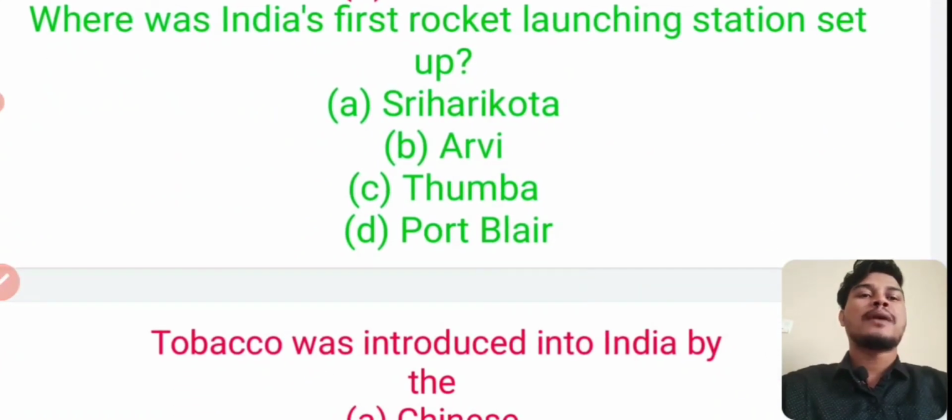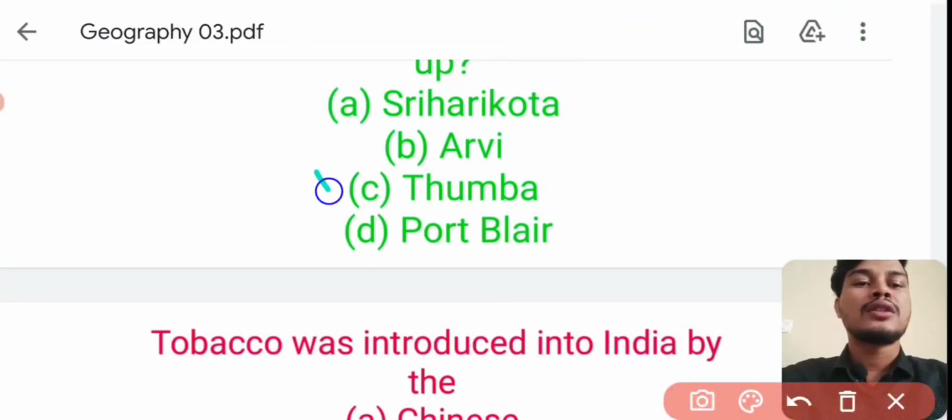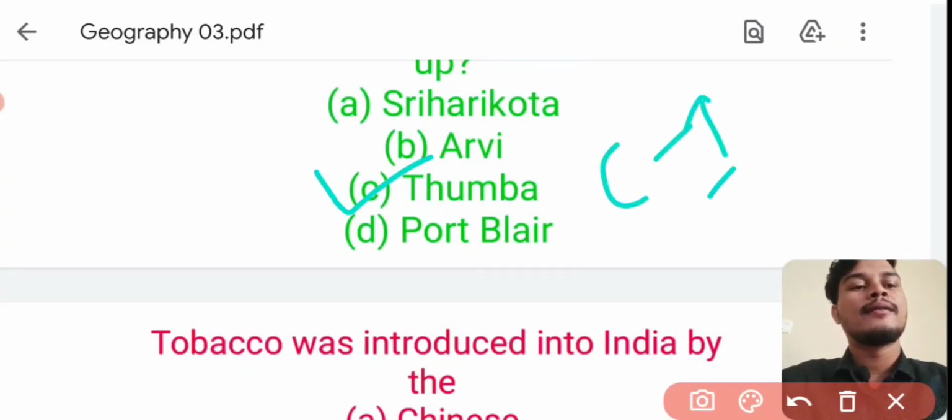Where was India's first rocket launching station set up? Answer is option number C, Thumba, Thiruvananthapuram. Launching vehicle C1.